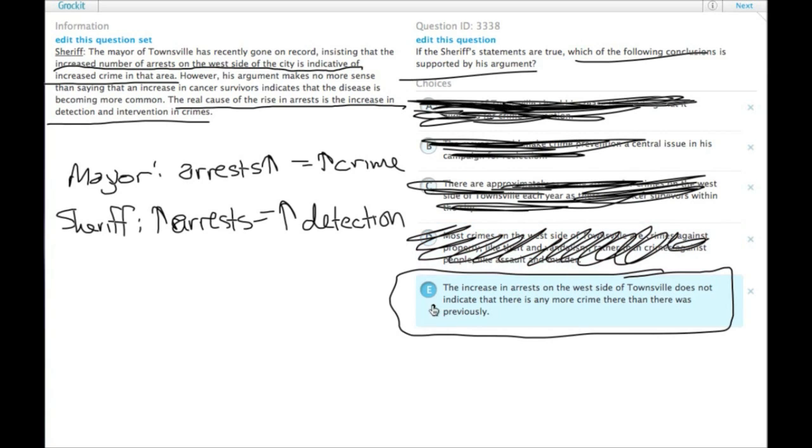So that leaves us with choice E, which must be the answer. Why must it be true? Well, what does it say? It says the increase in arrests on the west side of Townsville does not indicate that there is any more crime than there was previously.